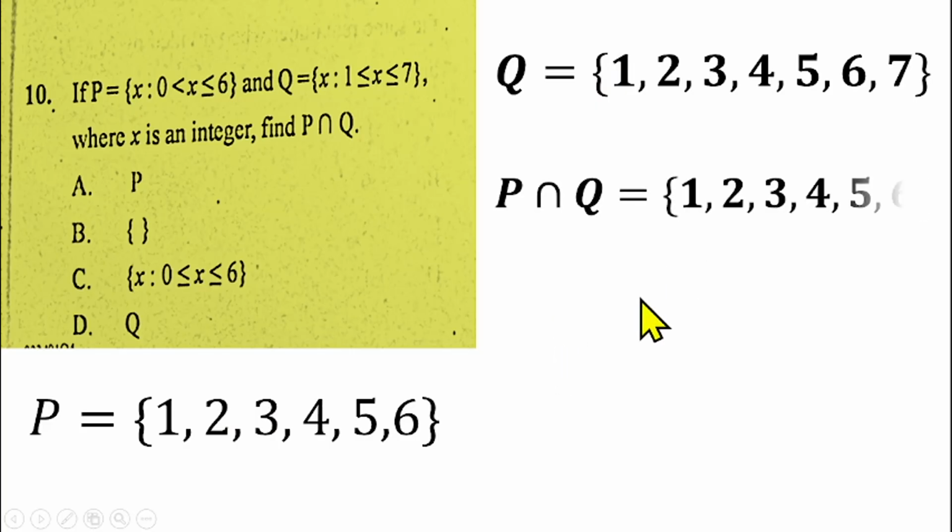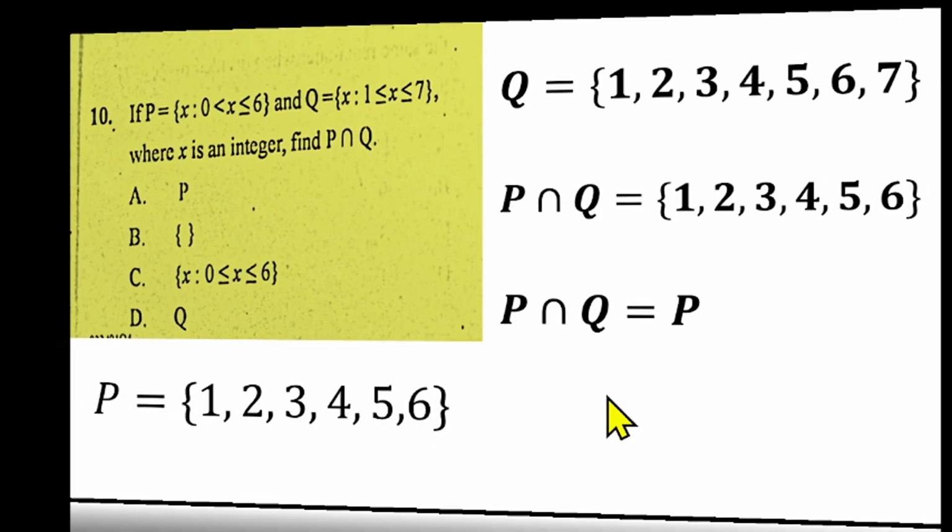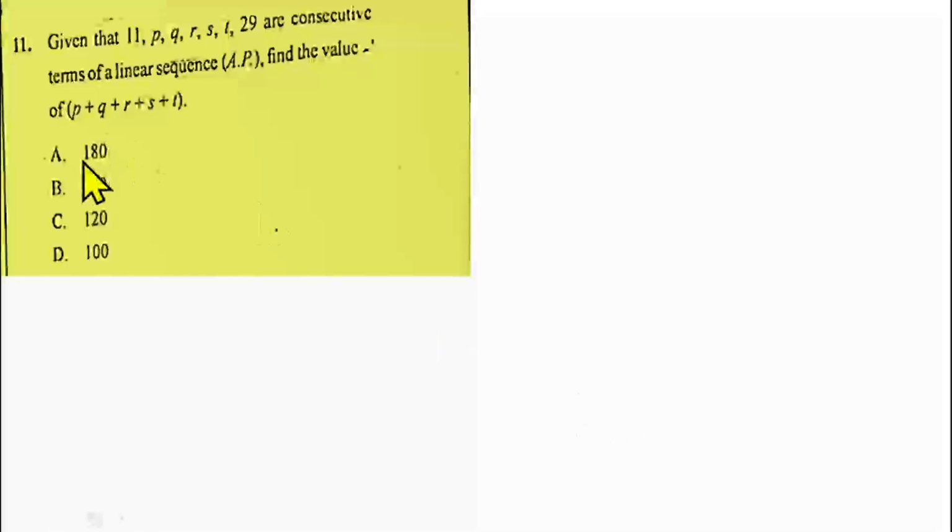So P intersection Q should be 1 to 6 as well, which is simply representing set P. So the intersection between the two sets is the same thing as the elements in set P. That means P intersection Q is the same thing as set P, which makes option A the right answer for question number 10. Question number 11 is also from